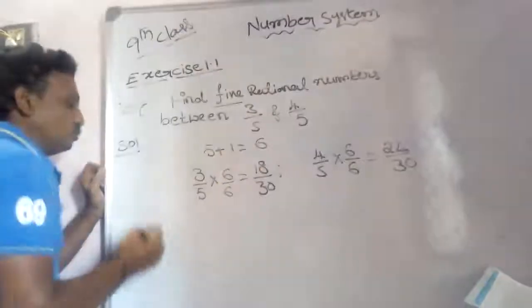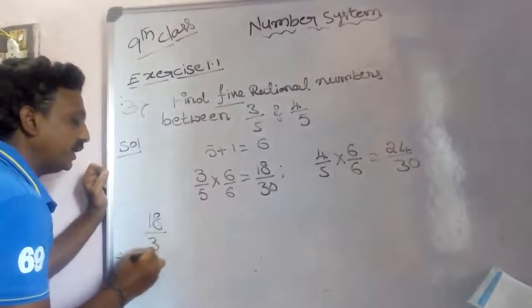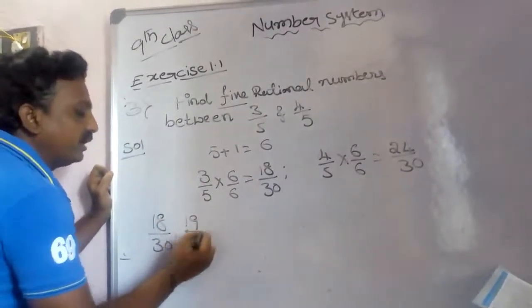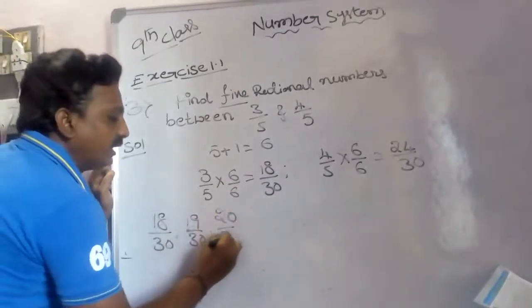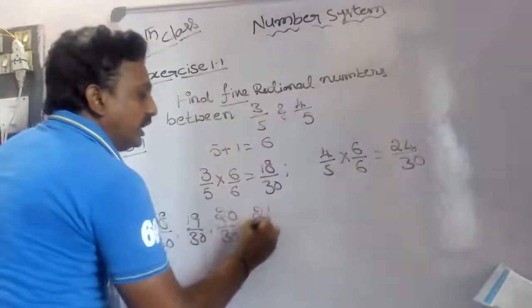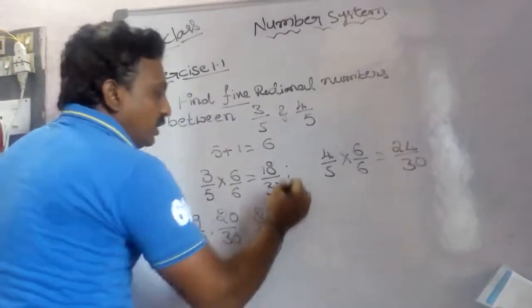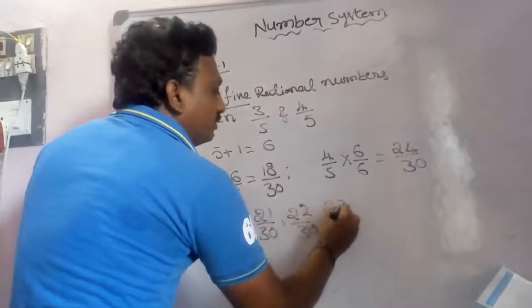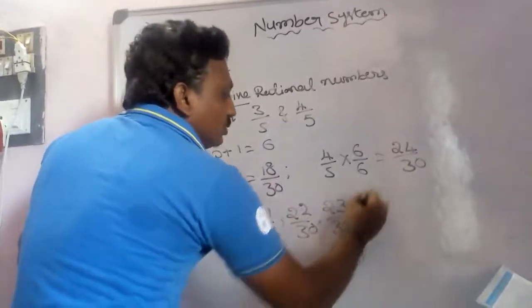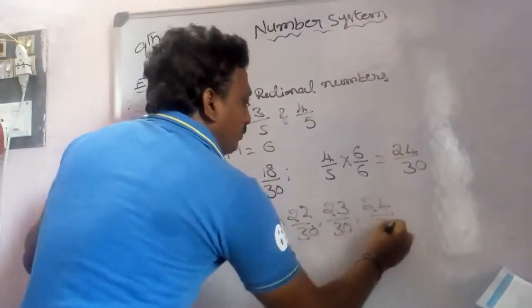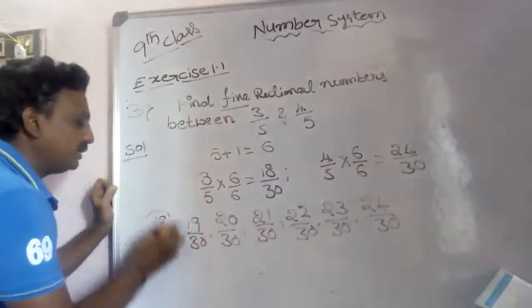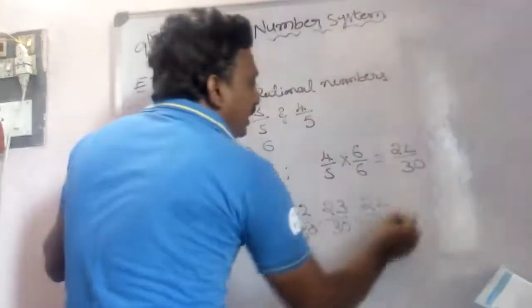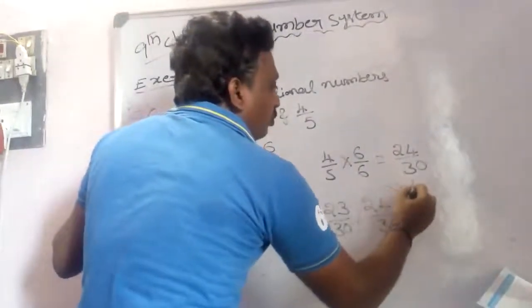Now you can write this: 18 by 30, after that 19 by 30, next 20 by 30, 21 by 30, 22 by 30, 23 by 30, 24 by 30. 18 by 30 is nothing but 3 by 5, and 24 by 30 is 4 by 5.